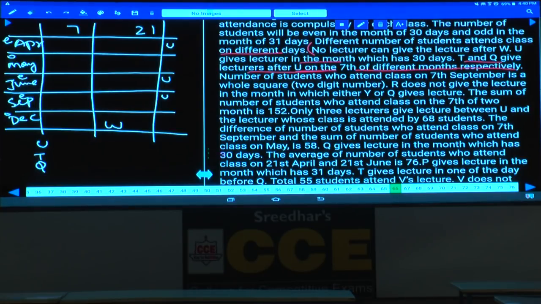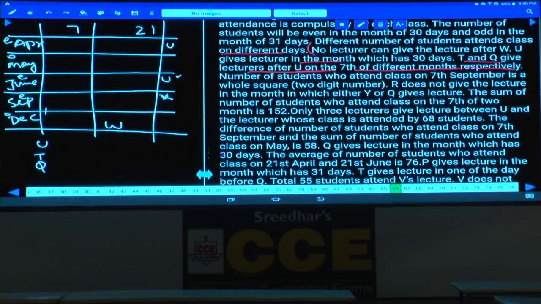Then tell me on which date U can be. Can U be in the month of June? If U is in June, T and Q can be September and December. If U were in September, T and Q could not follow, hence U cannot be in the month of September. Are you following this? U can be either June or April.